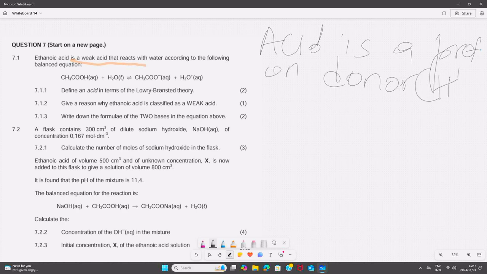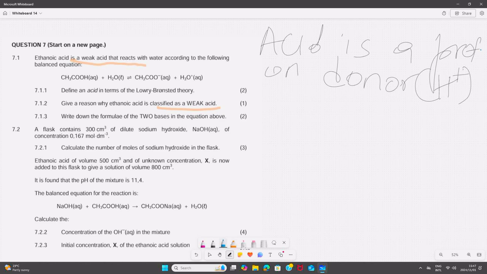Then secondly, give the reason why ethanoic acid is classified as a weak acid. The keyword there is weak acid. Remember I said earlier that if you are talking about acid, the keyword is that an acid ionizes.